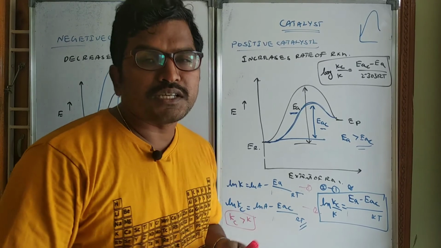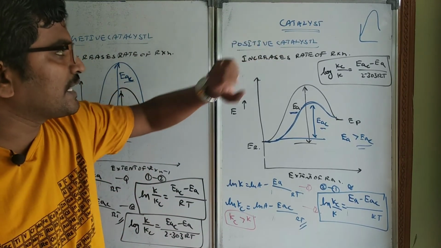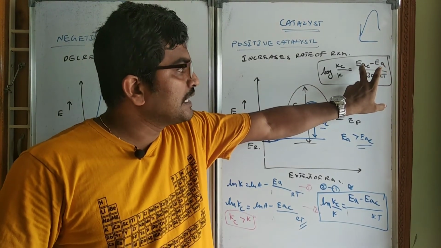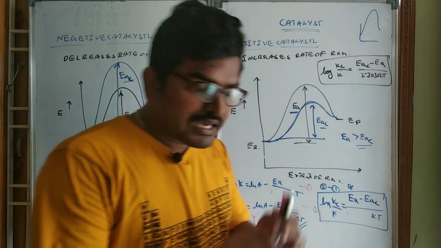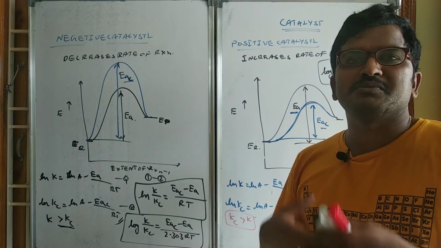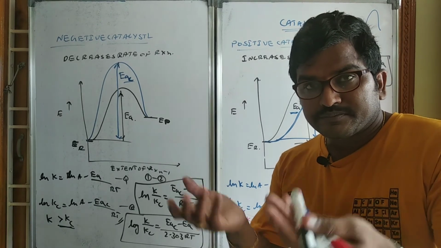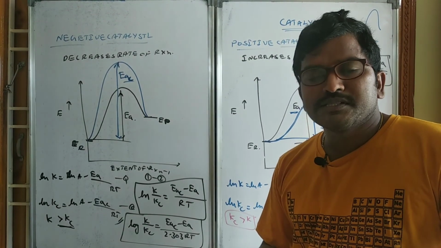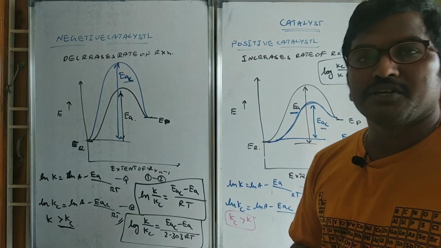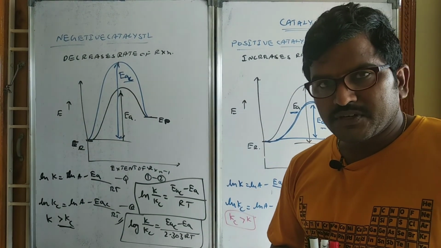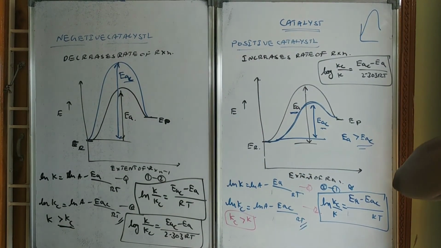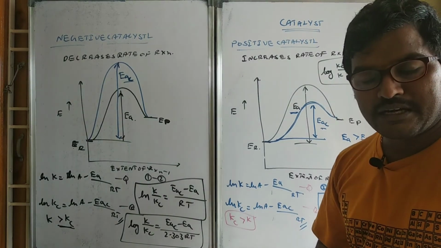Like this, we can study the effect of catalyst on the rate of reaction and find the activation energy in presence of catalyst. They will ask very clearly: because of adding a catalyst, the rate of reaction increased by 10 times. What is the activation energy of the resulting reaction? Like that they will be asking you. So be careful with that kind of thing. By using these two things, we can identify the effect of catalyst on the rate of reaction.